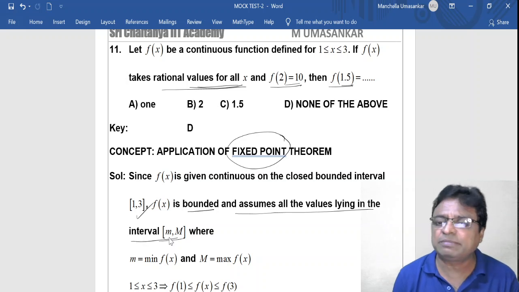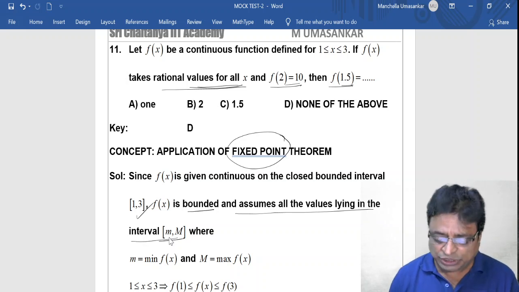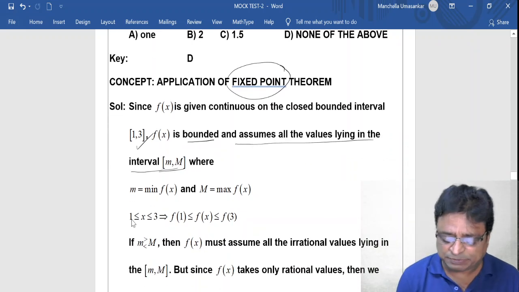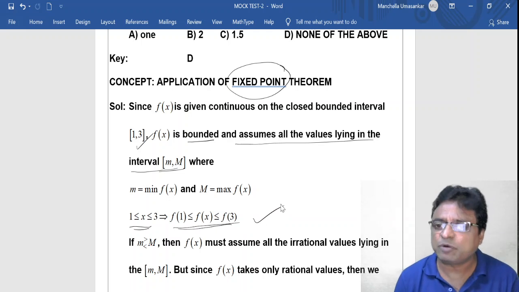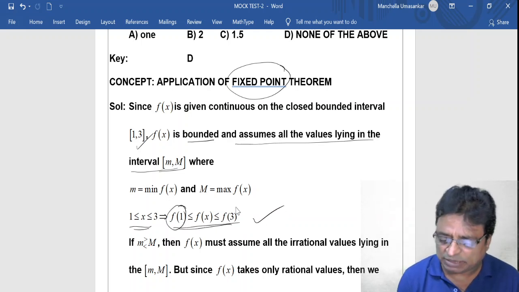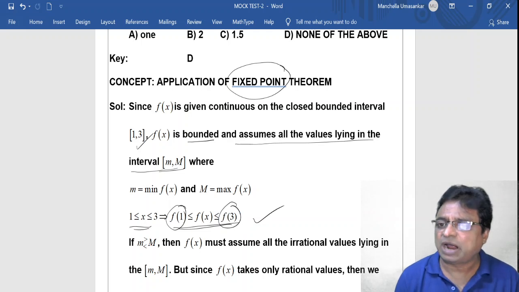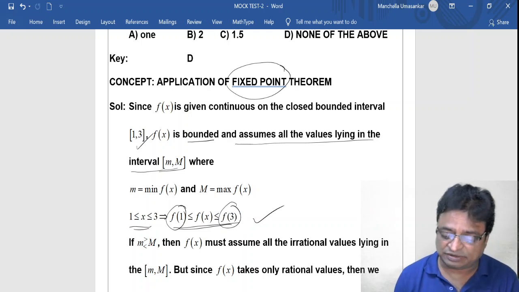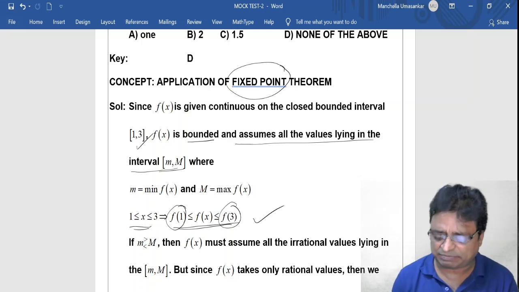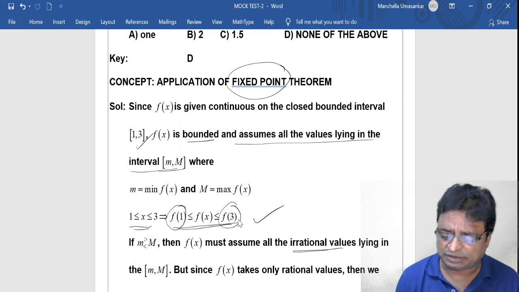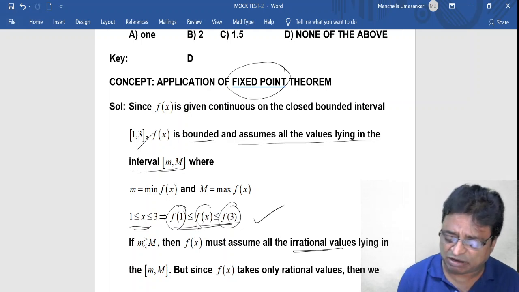What are small m and capital M? Minimum and maximum. Since your function is bounded, this automatically holds good. So this is the minimum, small m, and this is the maximum, capital M. I don't know whether f of 1 is maximum or minimum, whatever it may be, small m and capital M I am taking. But f assumes all rational values, irrational values. But f of x takes all values from f of 1 to f of 3.